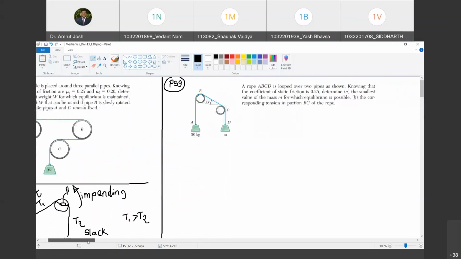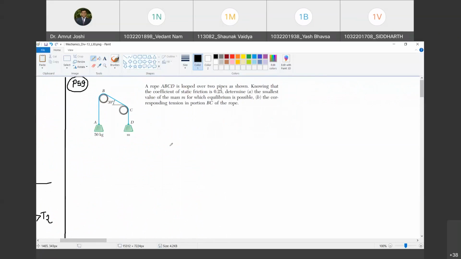Can you read the problem statement for the next one? A rope ABCD is looped over two pipes as shown. Knowing that the coefficient of static friction is 0.25, determine the smallest value of the mass M for which equilibrium is possible, and the corresponding tension in portion BC of the rope. So the smallest value of M is asked. Do you agree with me?